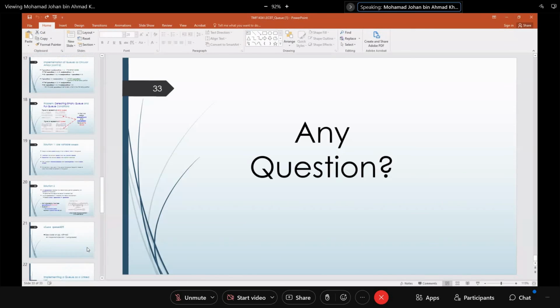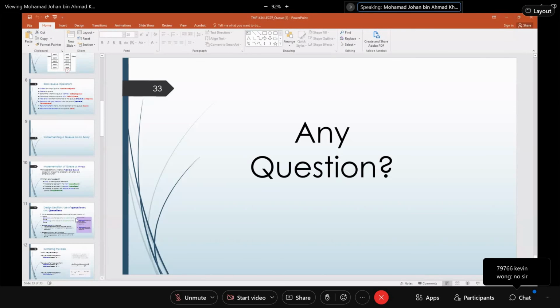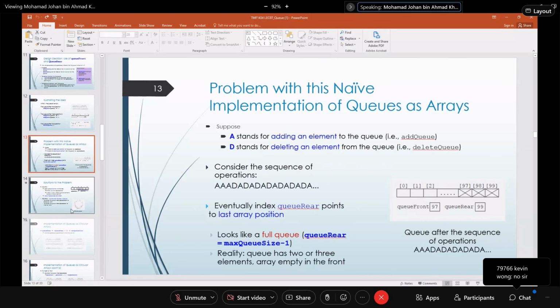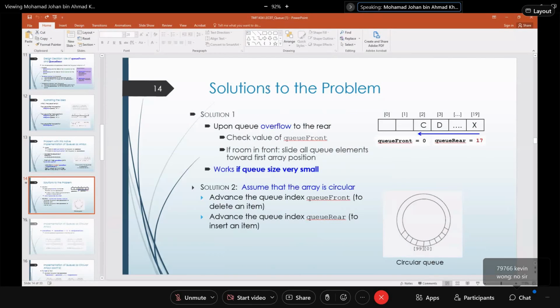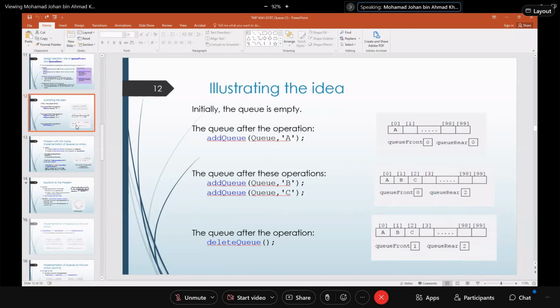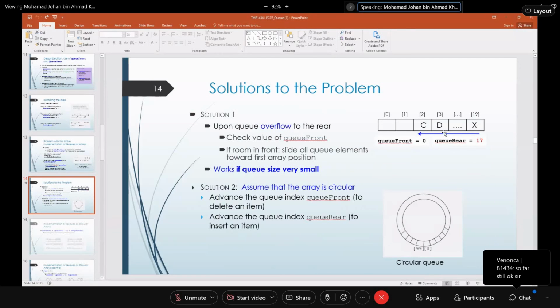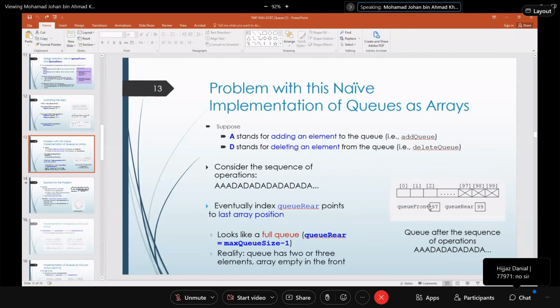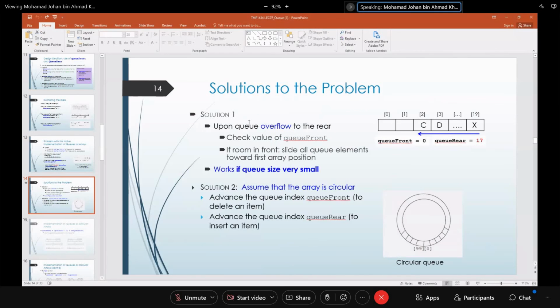For queue, the implementation is actually the same as in stack, just that it has a few different scenarios. Because it uses two doors, front and rear, you must remember that the front sometimes gives the impression that the queue is full, but actually it's not full because you already moved the queue front. So you need a solution: either you slide or you use a circular queue.